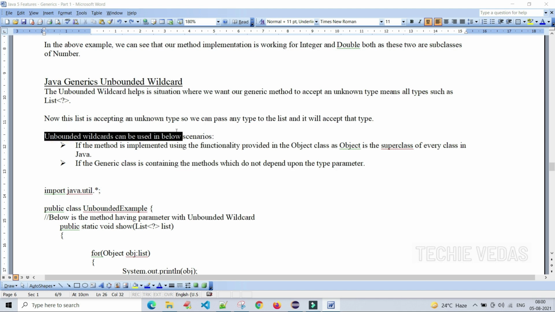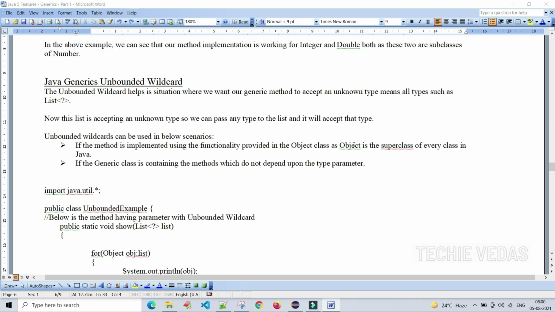Unbounded wildcards can be used in the following scenarios. First, if the method is implemented using the functionality provided in the Object class, as Object is the superclass of every class in Java.